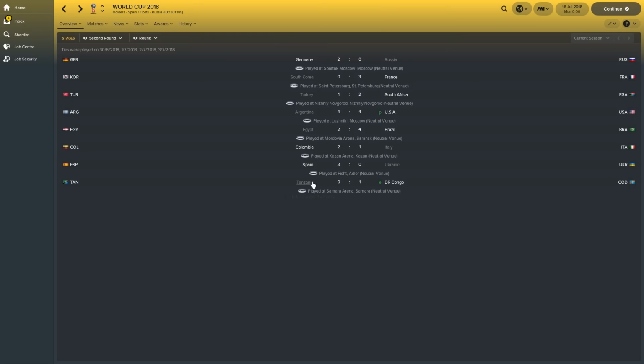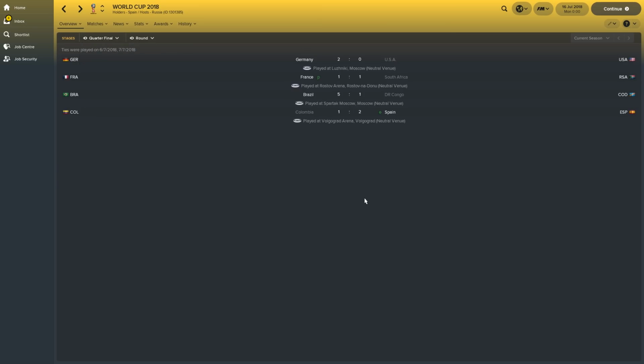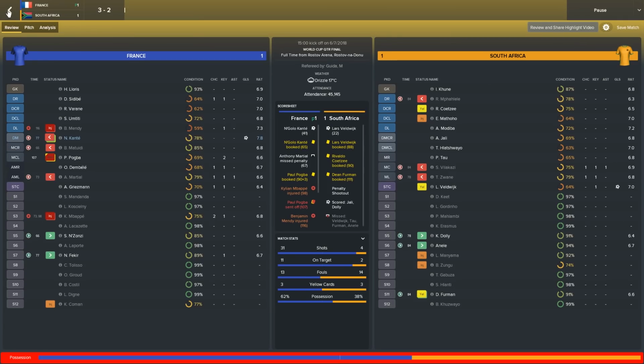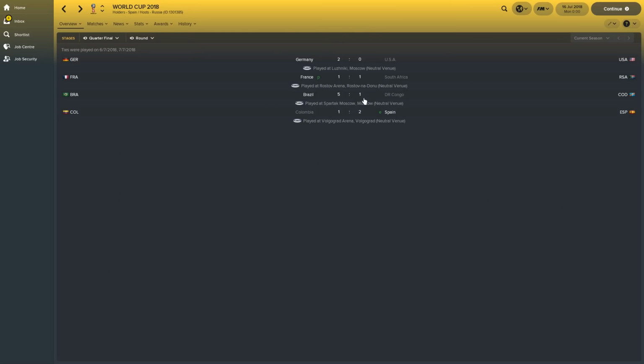We're going to see, possibly Congo, Tanzania, these sorts of teams getting through to the quarterfinal because of the way we've had the groups drawn. Germany beat USA 2-0 in the quarterfinals, with France winning on penalties against South Africa. South Africa have done really, really well to get through to the quarterfinals, considering their world rankings are quite low these days.